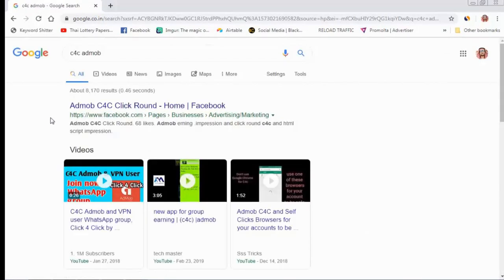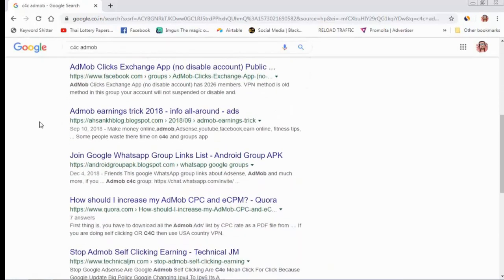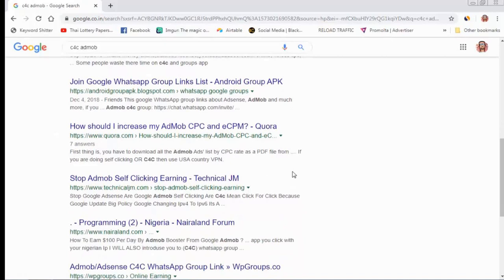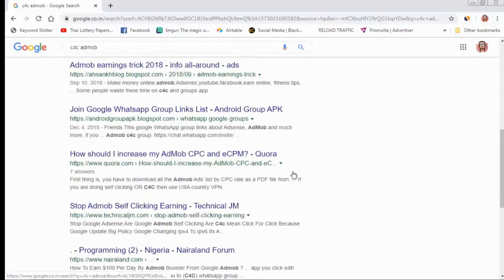Search here. This is the first group, AdMob, C4C, Click. This is the first Facebook group. And here also you can check all of these groups of AdMob, C4C.